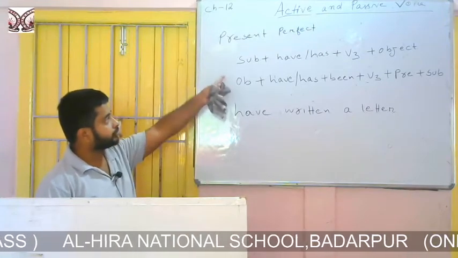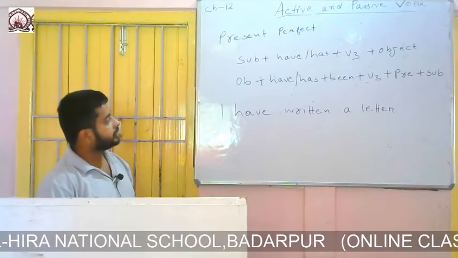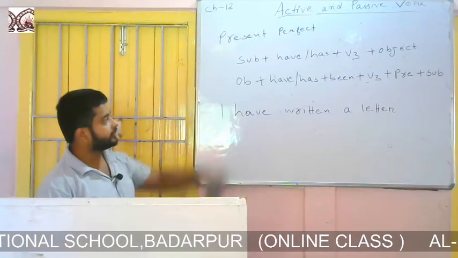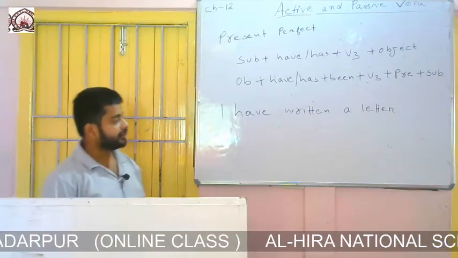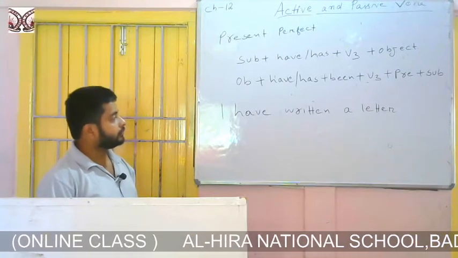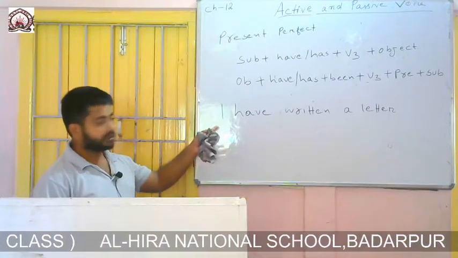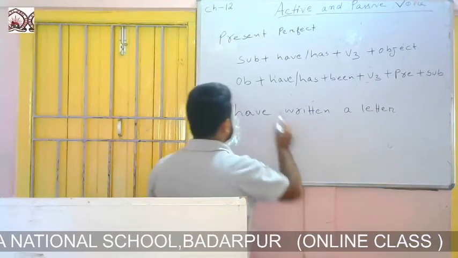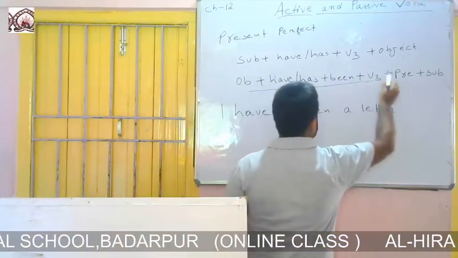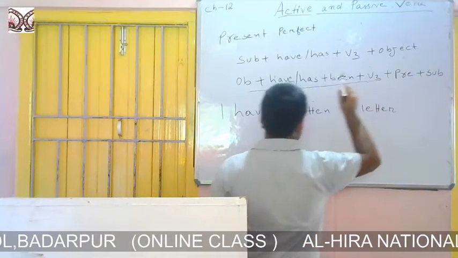If you see the formation, it says subject, then there will be have or has. So have is there, then the third form of the verb, then object. So I have written a letter. So how are we to change this sentence? We will change it with the help of this passive formation of present perfect.